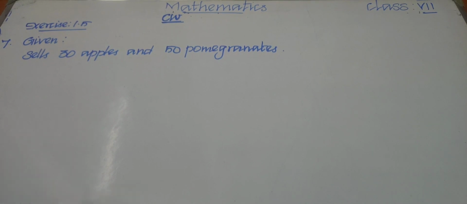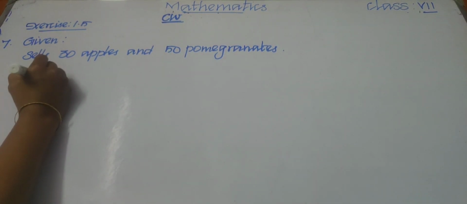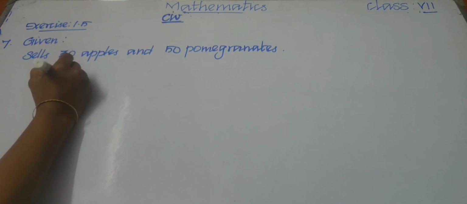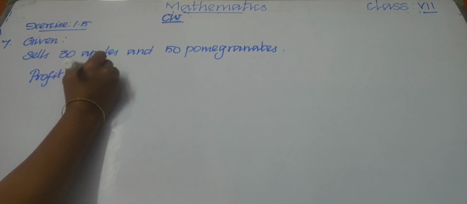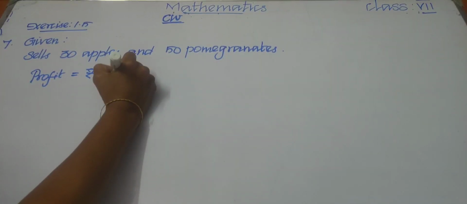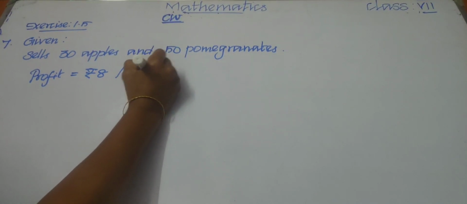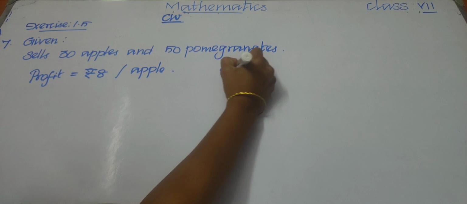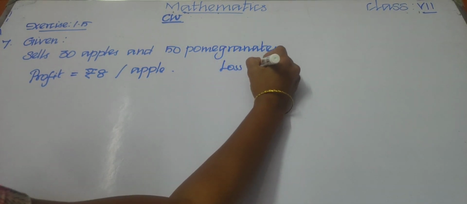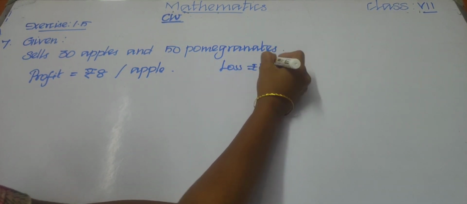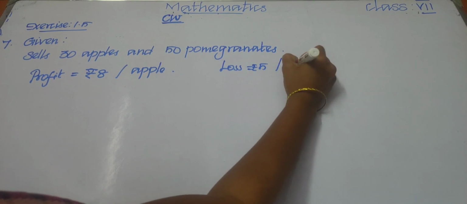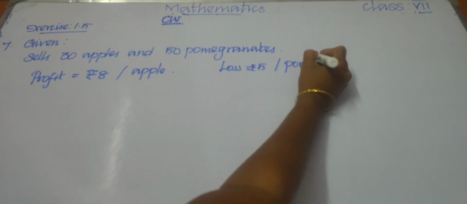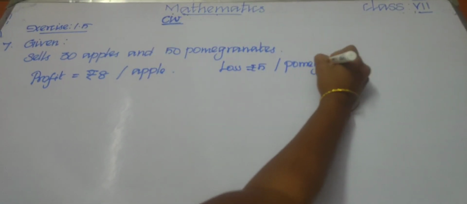So what is the profit? Profit equal to rupees 8 per apple. And what is the loss? Loss equal to rupees 5 per pomegranate.